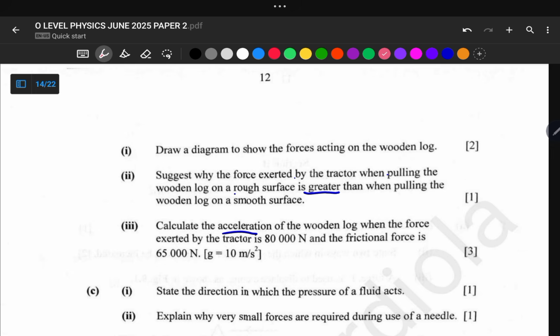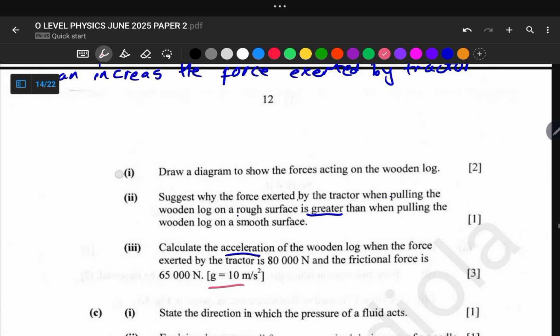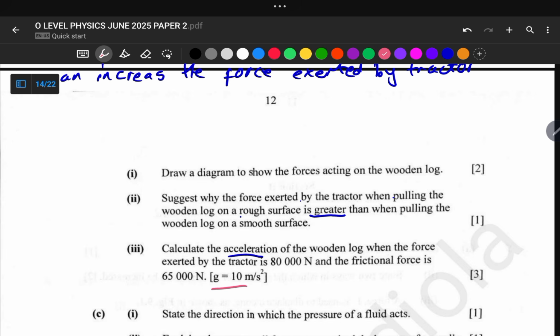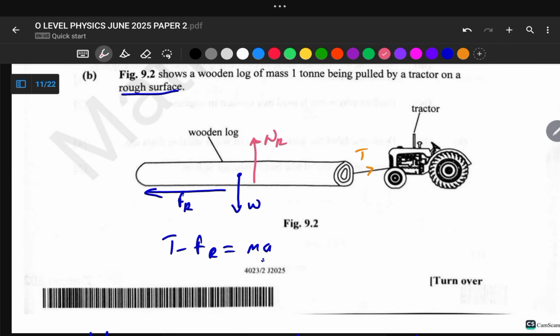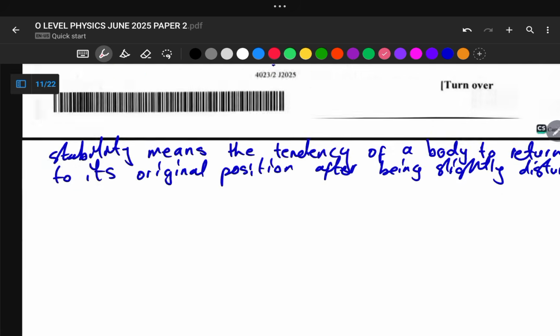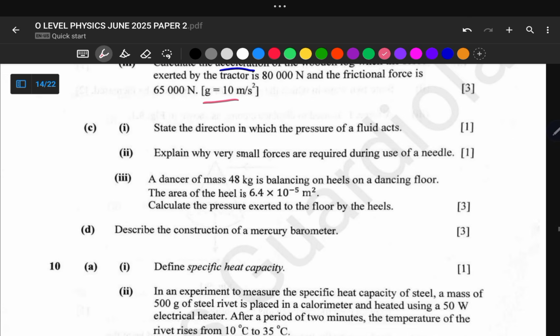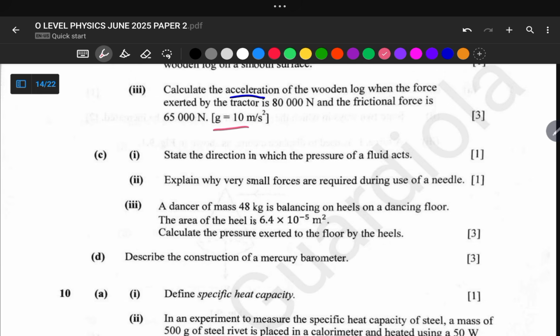Okay, so this g here was meant to confuse you, because there is no vertical motion of our wooden block, so we don't consider g as our acceleration, and we are required to calculate the horizontal acceleration. So we are only considering the horizontal forces, this tension and this frictional force, and we exclude this normal reaction and this weight.